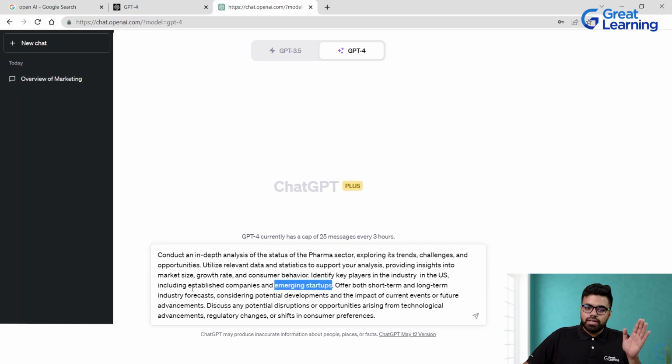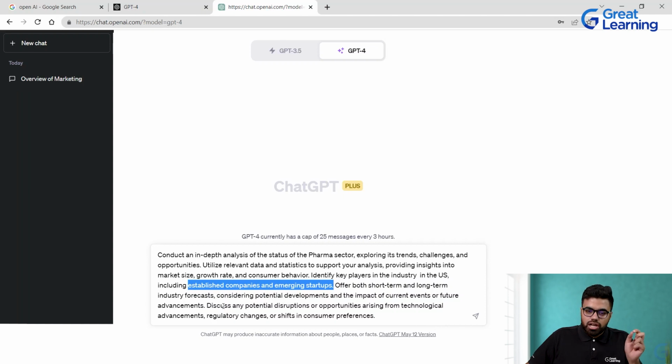I've given them the level at which the data needs to be analyzed: take examples of the established companies and the emerging startups. Now offer both short-term and long-term industry forecasts, considering potential developments and the impact of future advancements in that sector.